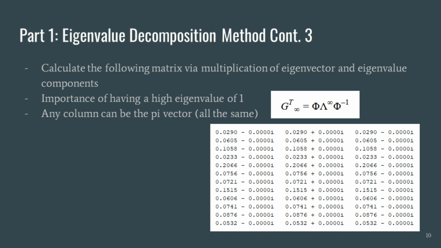This shows why it was important to have a high eigenvalue of 1. If they were all below 1, then raising the eigenvalue matrix to the infinity power would result in a 0 matrix. A sample of the resulting matrix is shown below with its first 3 columns. The important thing to note is that since the resulting matrix has identical values for every column, we just chose the first column, which shows the importance of the web pages, denoted by their magnitude. The rows denote the web page, so row 1 corresponds to web page 1, row 2 is web page 2, and so on.